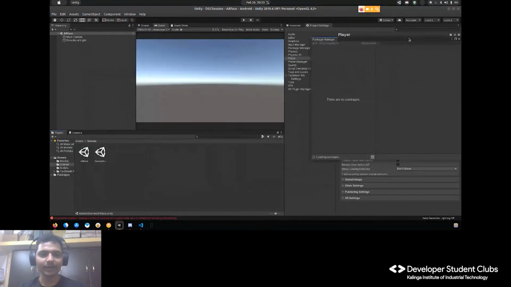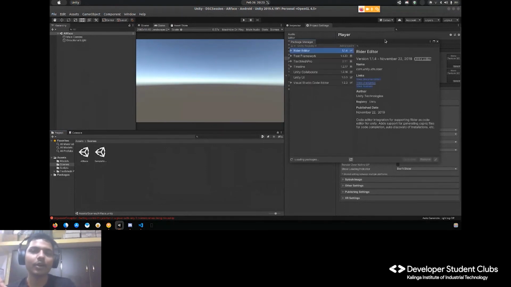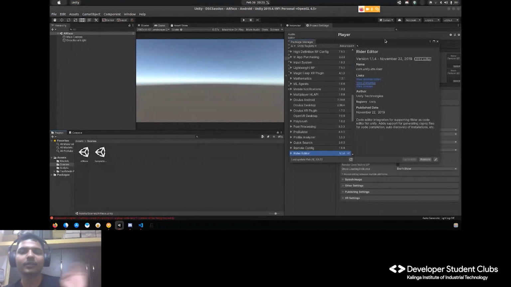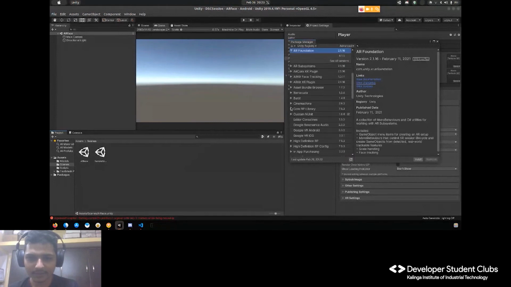So I'll go to package manager. AR Foundation is something which provides cross-platform AR development, like Flutter. Previously, AR Core was only for Android and AR Kit is there for Apple iOS. Now AR Foundation is something where you code once and run on both the devices. Cool. So let's find AR Foundation.